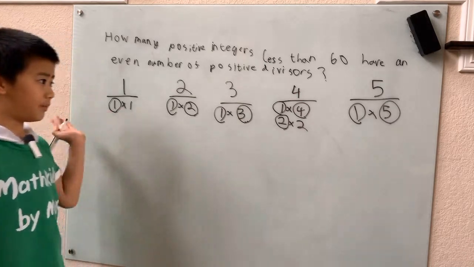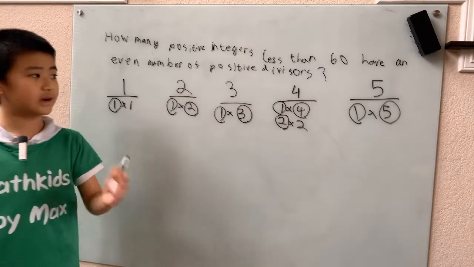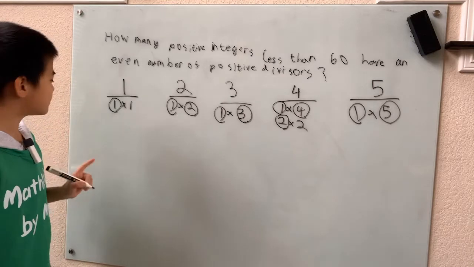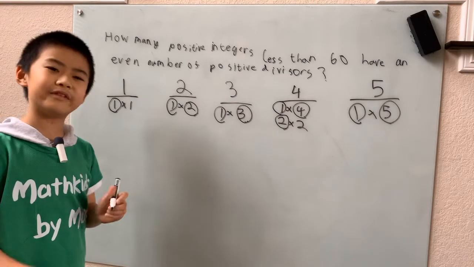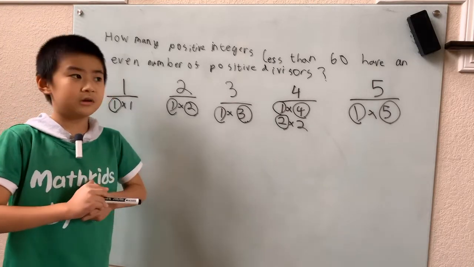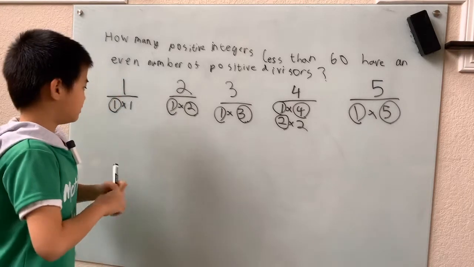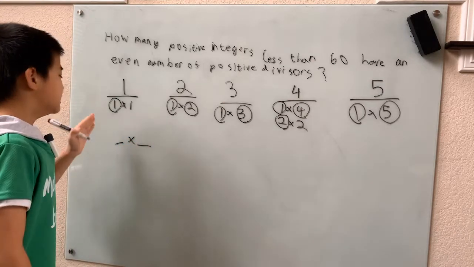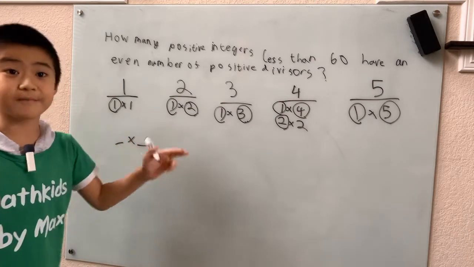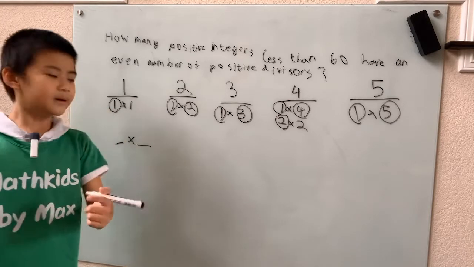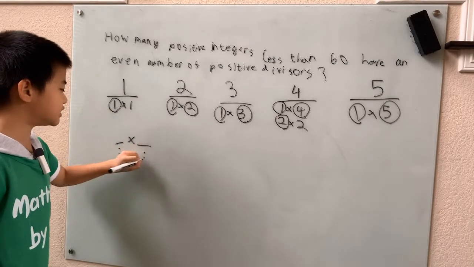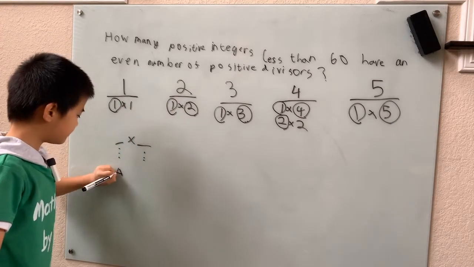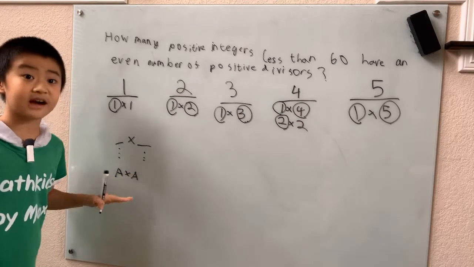Is it like all perfect squares have an odd number of factors and all the numbers that aren't perfect squares have an even number of factors? Well, let's check that out. If we have a number, the factors of that number are always something times something. We can't have blank times blank times blank. It's not 3 numbers, it's just 2. So we're going to keep going like this. They're just pairs, pairs, pairs, until we get to a number that's something like a times a.